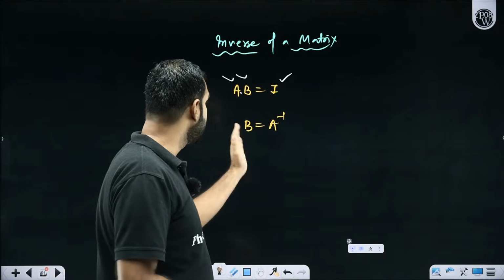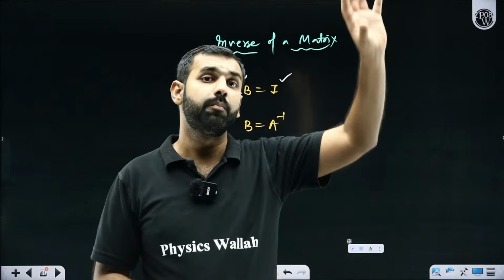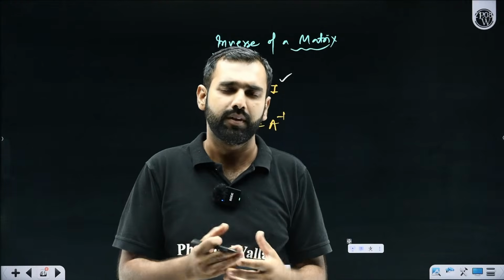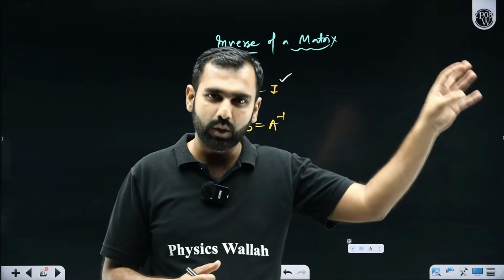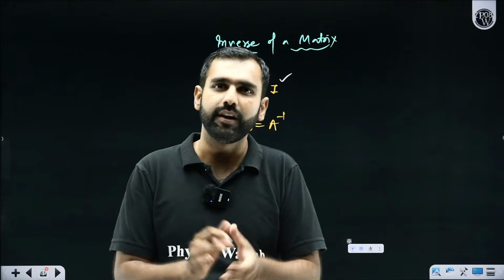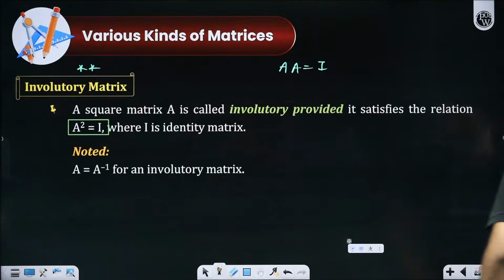Inverse means when they are multiplied with each other, they give you identity matrix. The way numbers behave with their reciprocals, the same concept exists in the world of matrices as inverse. So reciprocal, inverse, closely knitted. Got my point, everyone?